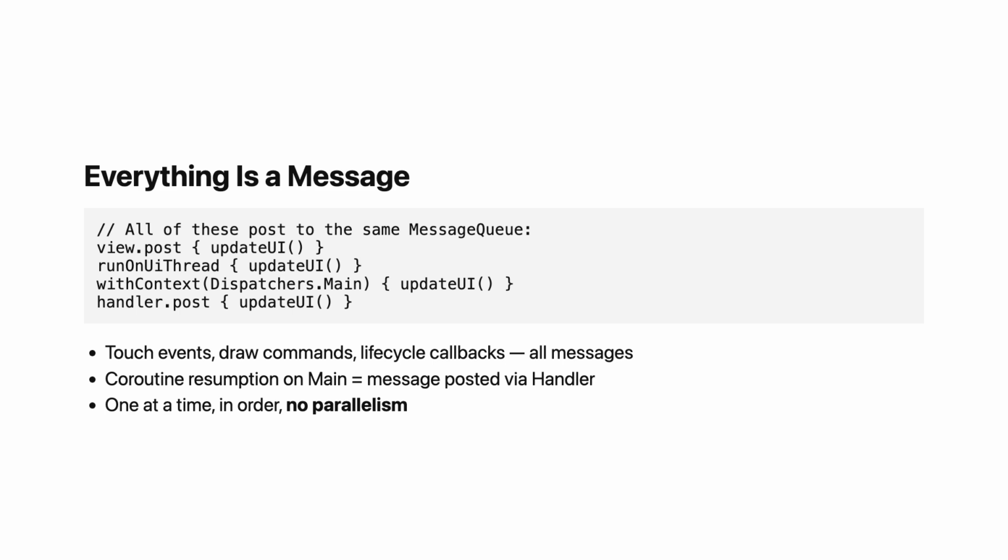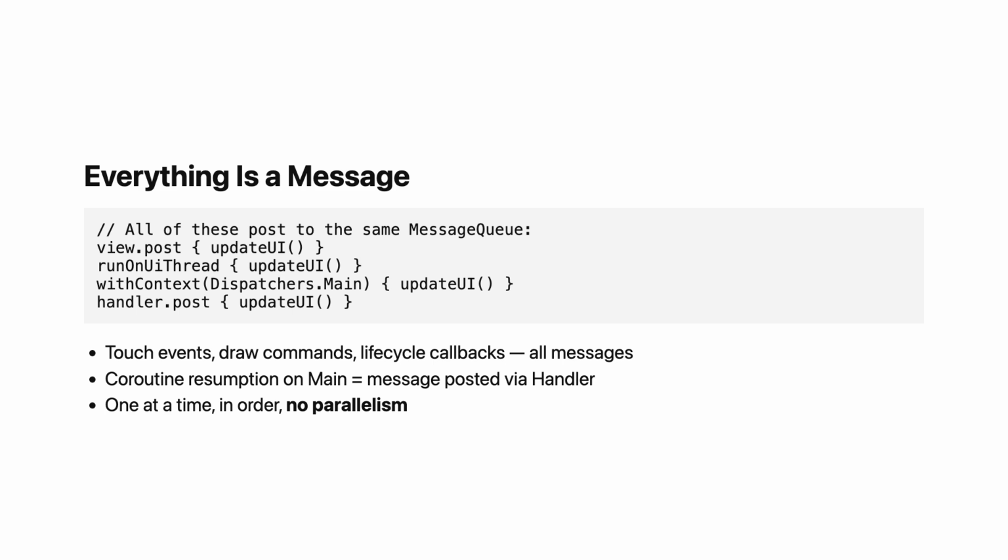When the user touches the screen, the input system creates a message containing the touch event and posts it to your app's main thread queue. When the system decides it is time to draw a new frame, it posts a message. When your activity needs to move from one lifecycle state to another, it is a message. When a coroutine completes on Dispatchers.IO and needs to resume on Dispatchers.Main, the continuation is wrapped in a message and posted to the queue. When you call setText on a TextView, that eventually triggers an invalidate, which schedules a message for redraw. Every single UI operation is a message.